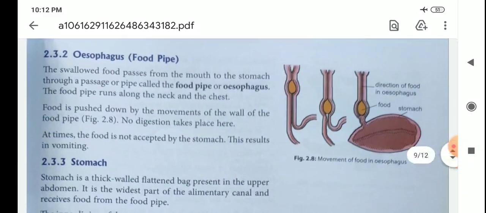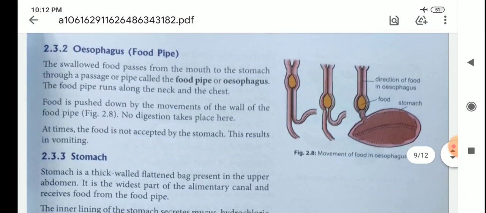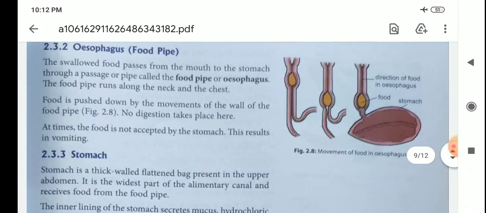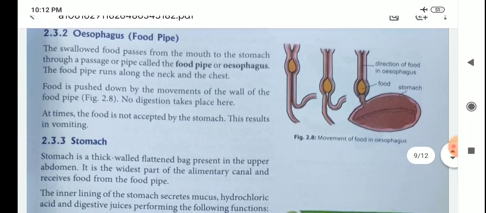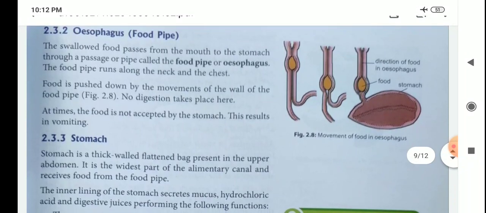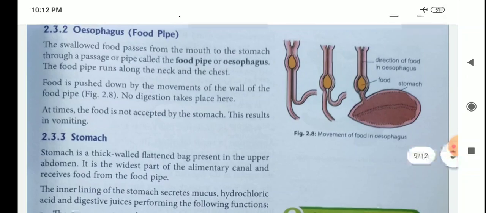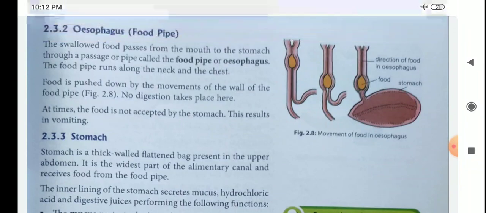The swallowed food passes from the mouth to the stomach through a passage or pipe called the food pipe or oesophagus. Children, you remember oesophagus is also known as food pipe. The food pipe runs along the neck and the chest. The food is pushed down by the movements of the wall of the food pipe. No digestion takes place here.